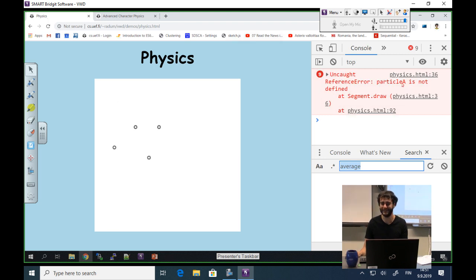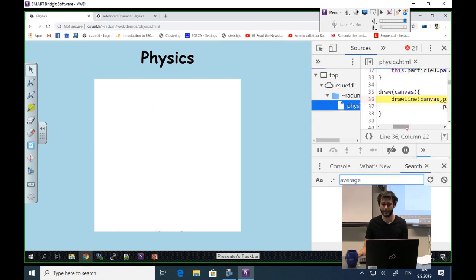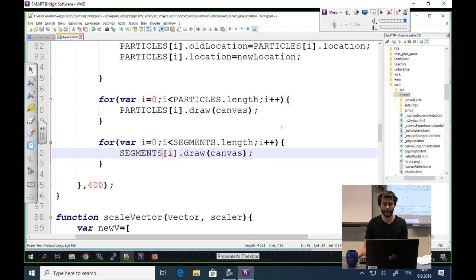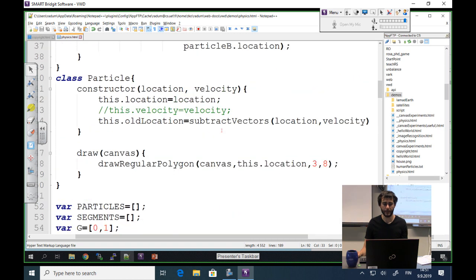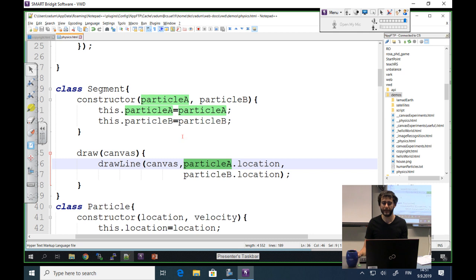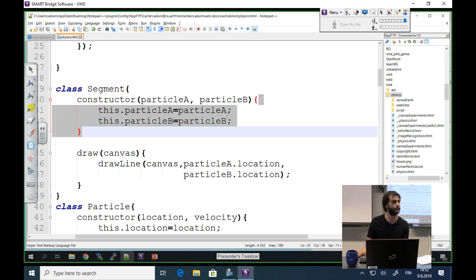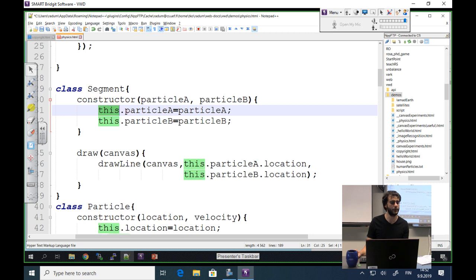is not defined. Okay, I click this link. Yes, so the problem is in our segments class, at this step right here, particle A. This relates a little bit with Jarmo's observation from before. So particle A object exists only here. It's a parameter for this constructor. But this.particleA exists everywhere. This corresponds to the global scope here.